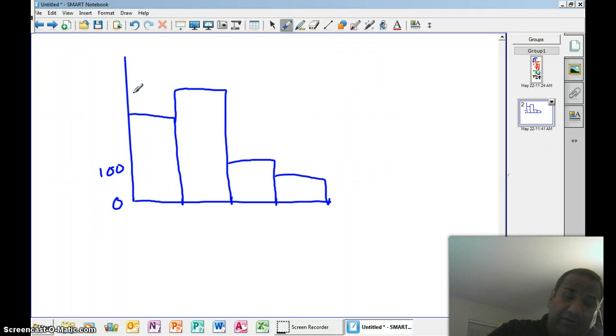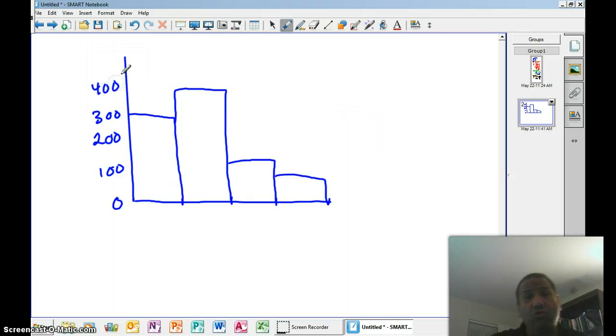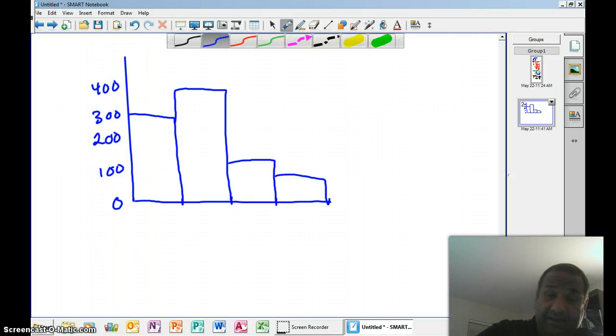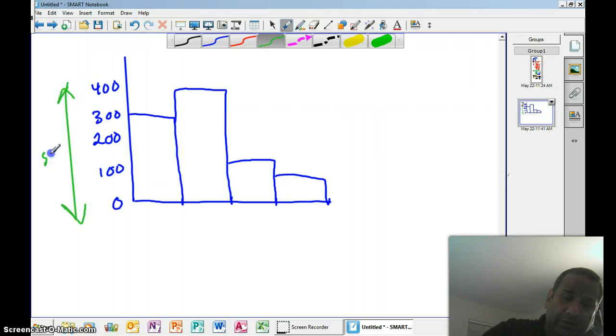One of the things they have to know is to make sure that you have a good scale. That's where most of the students make mistakes, in the reading of the scale. Sometimes the scale is not so nice. Sometimes it is. So take a look at your graphs. That's another thing we could talk about when I get there.